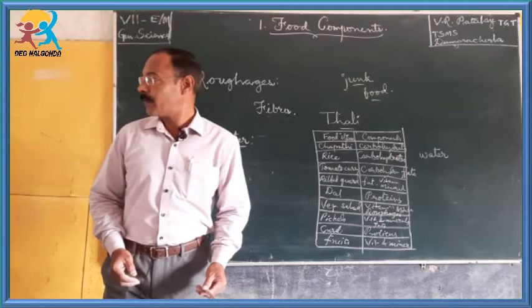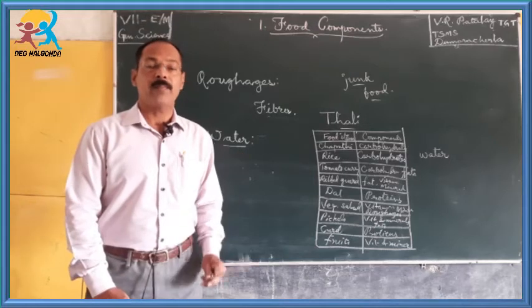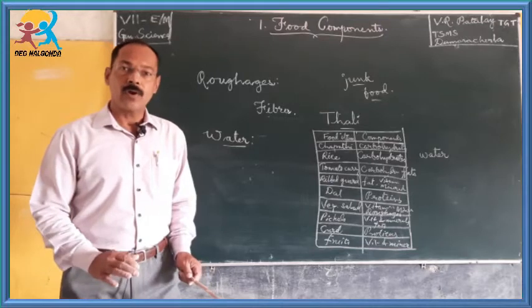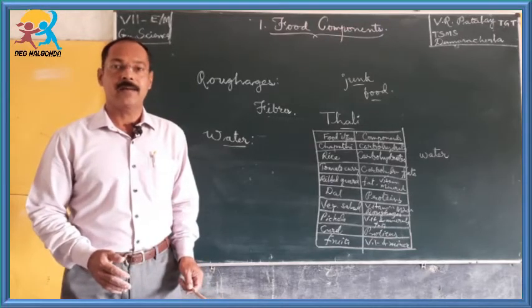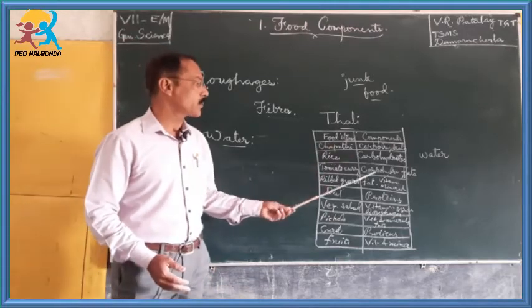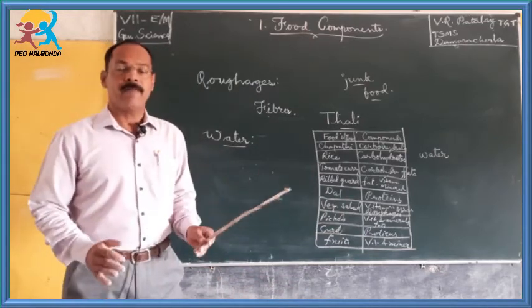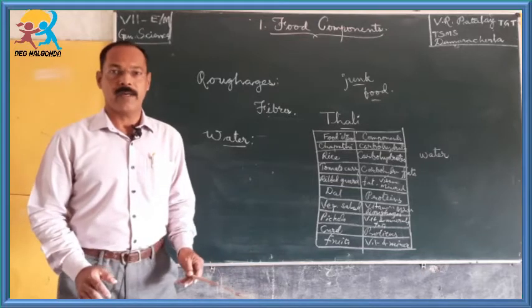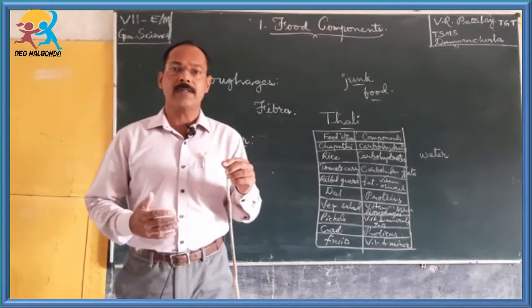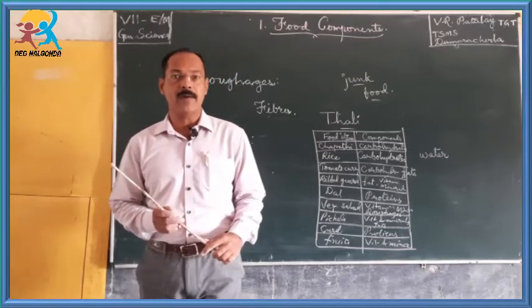So, children, here is one more thing I want to add about the balanced diet. The food, whatever we prepare or cook, should be neat and clean, and it should not be reheated again and again, because it loses the vitamins and minerals, and the carbohydrates, proteins and fats get spoiled. Hence, we should eat freshly prepared food. Okay children. Now, food habits such as having junk food every time is not a good habit.